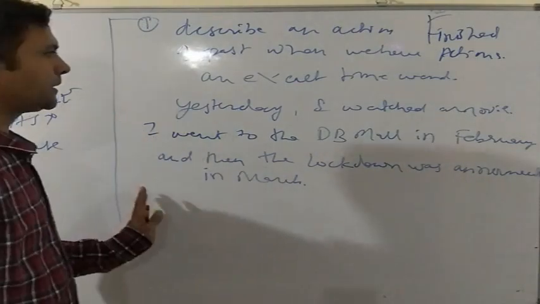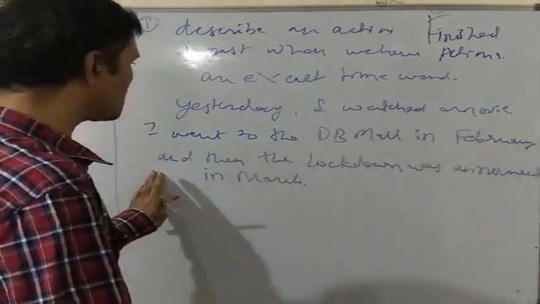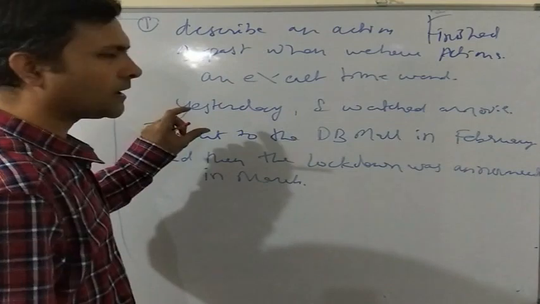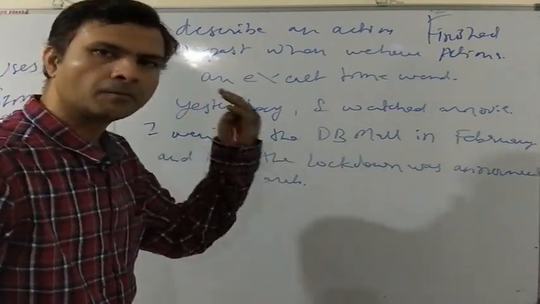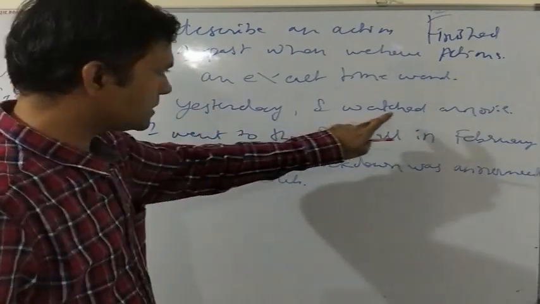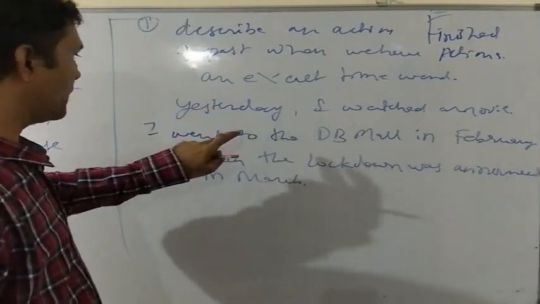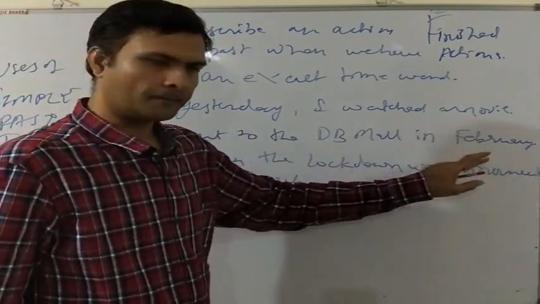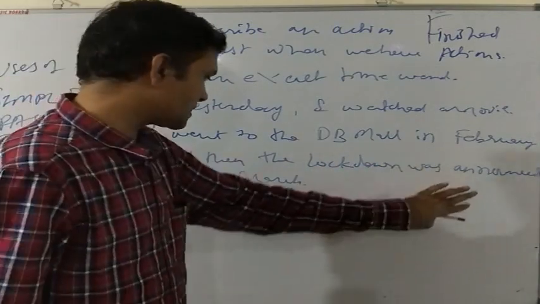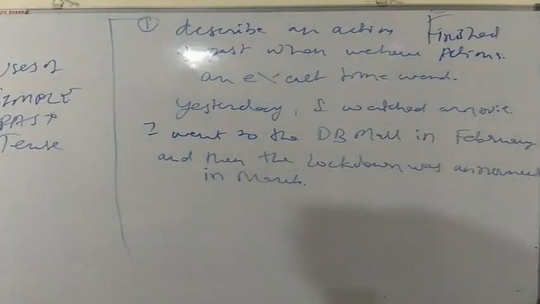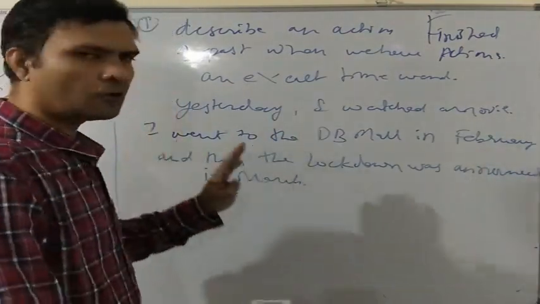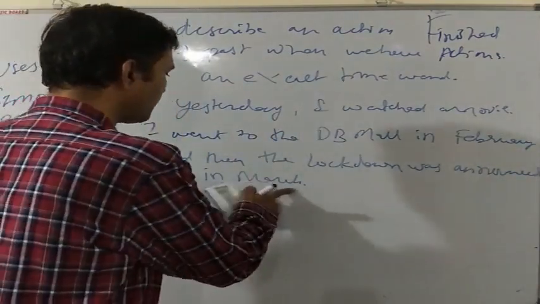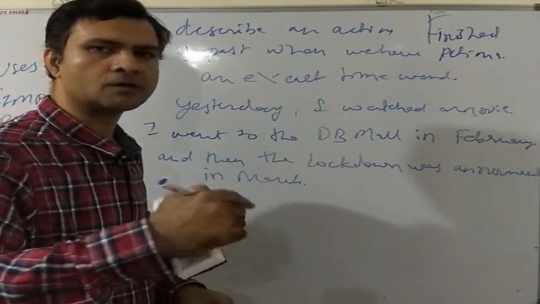Now in both these sentences, simple past tense has been used, and we have used it with a time word, with an exact time word when that action took place. I watched the movie yesterday. I went to DB Mall in February, and the lockdown was announced in March. So we use simple past tense to describe such an action about which we know when it happened, when we have an exact time word to describe it.